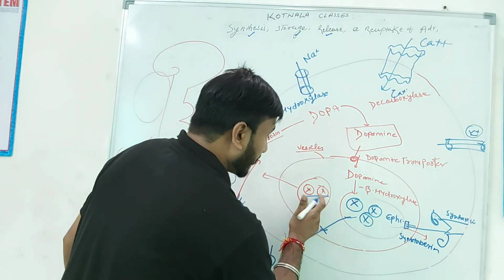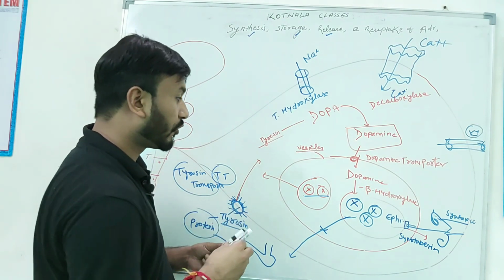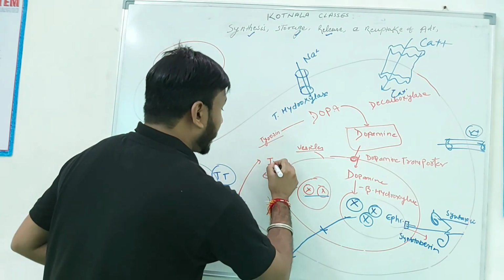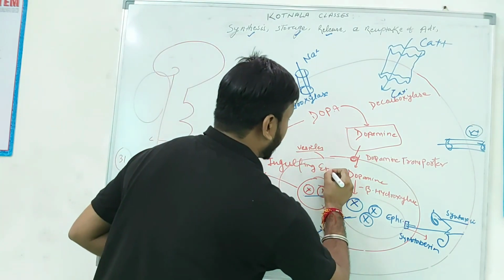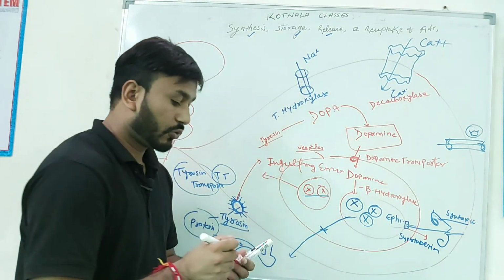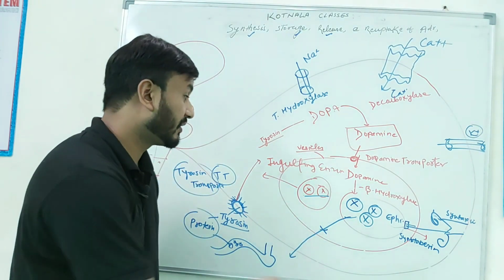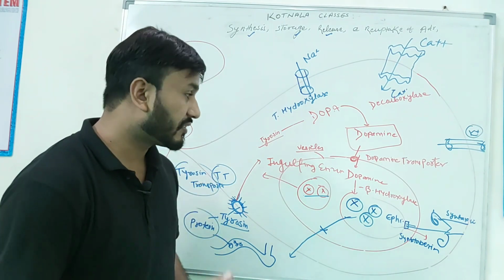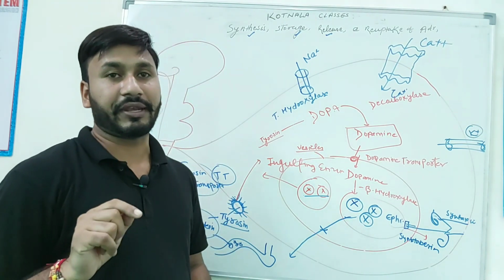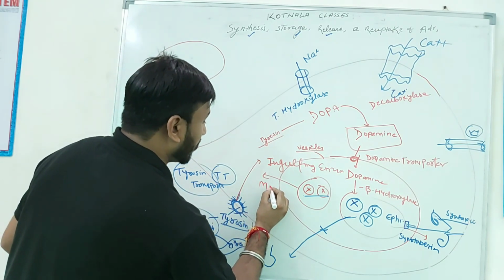Why? Because when dopamine is released, one of the engulfing enzymes over here, meaning those enzymes which engulf the dopamine, we can say this enzyme is also known as the dopamine eater, those enzymes which destroy the dopamine. Do you know the name of this enzyme? This enzyme is known as MAO.